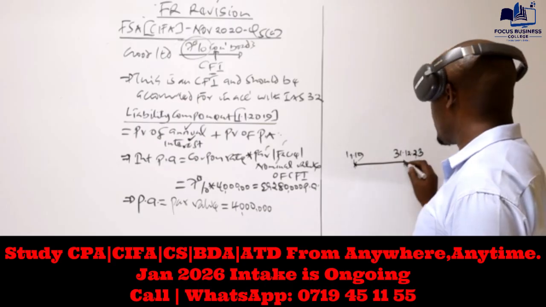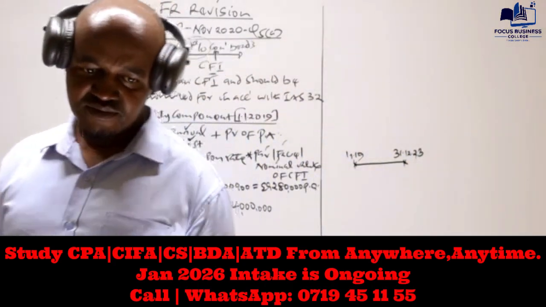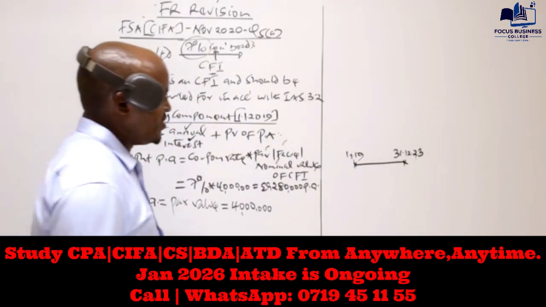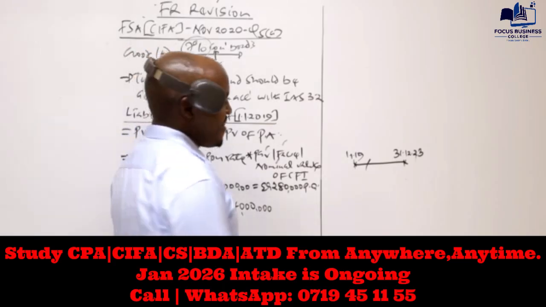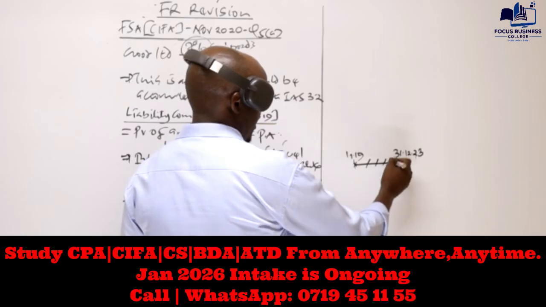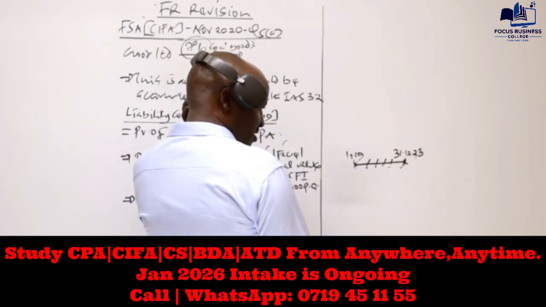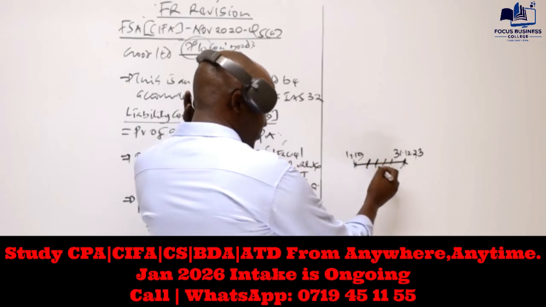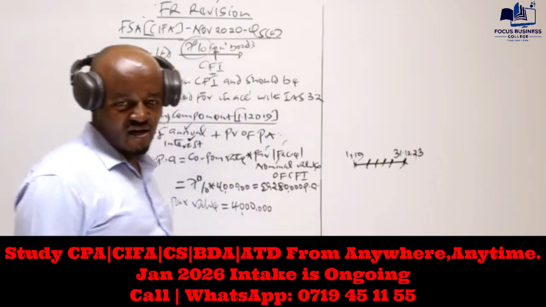We have the first year, which ends 31st December 2019, then 2020, 2021, 2022, 2023. That is 1, 2, 3, 4, 5.